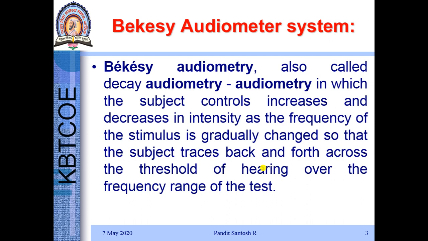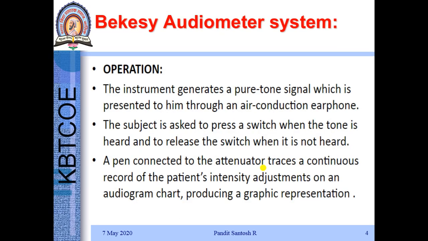Now it is a system in which the subject controls the measurement by pressing a hand switch. Means it is an automatic machine. There is no need to raise a hand. The moment the patient hears the particular dB for a particular frequency, he presses a button and the microcontroller with the help of a motor marks the measurement. That is Békésy, that is an automatic audiometer system.